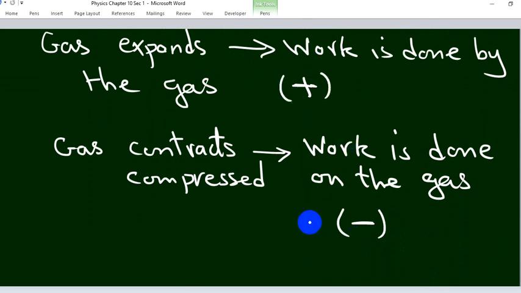So the work can be positive or negative depending on whether the gas expands or is compressed. If the gas expands, the work is done by the gas and it will be positive. If the gas is compressed, the work is done on the gas and the work will be negative.